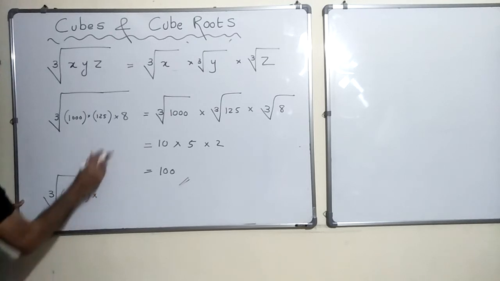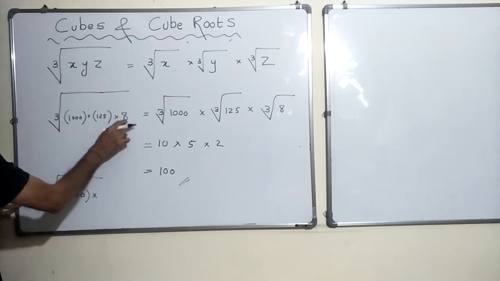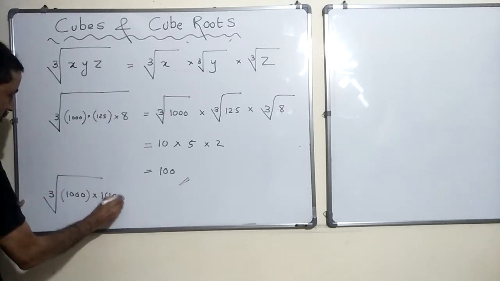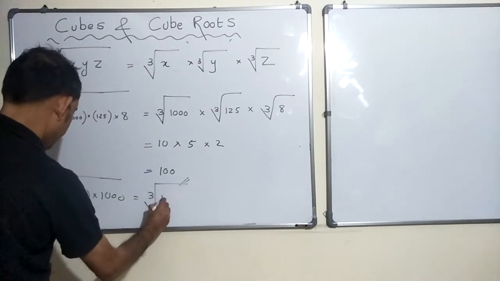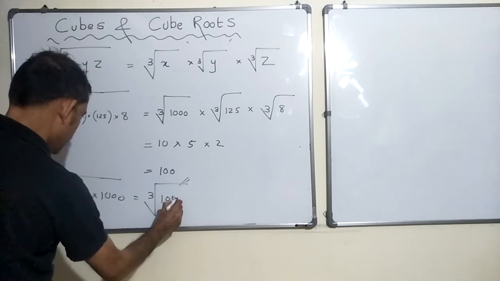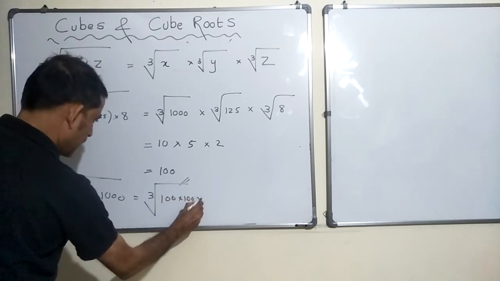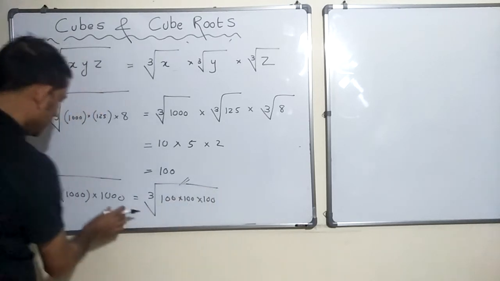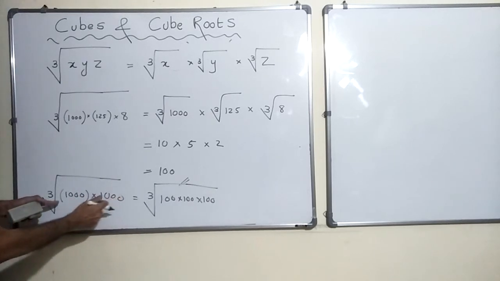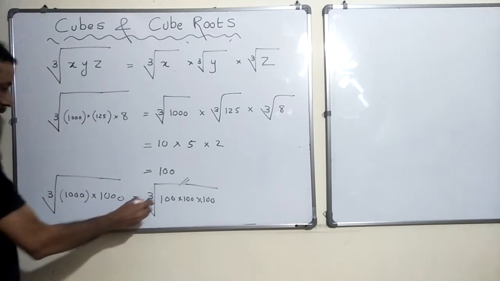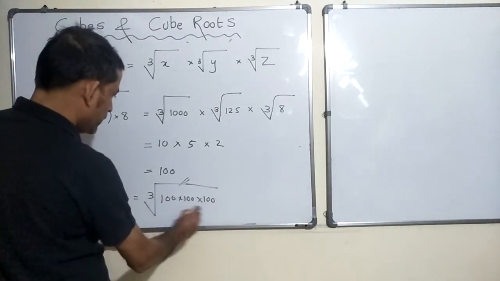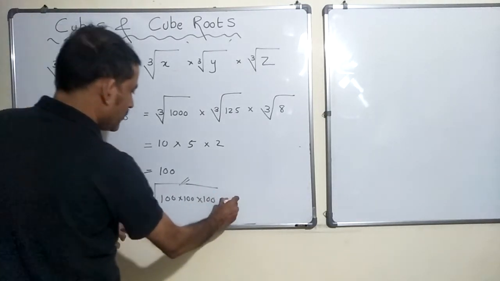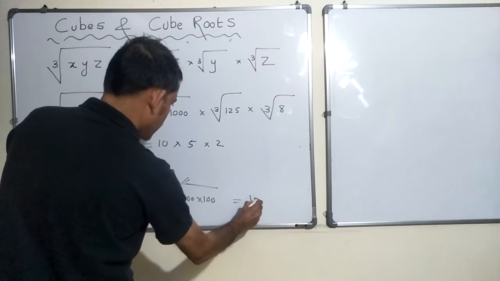1000 into 125 into 8 I can write as 100 into 100 into 100: 3 zeros here, 3 zeros here, total 6 zeros I should have after 1. So I convert it into this, and the cube root of n into n into n is nothing but n. So this is 100.